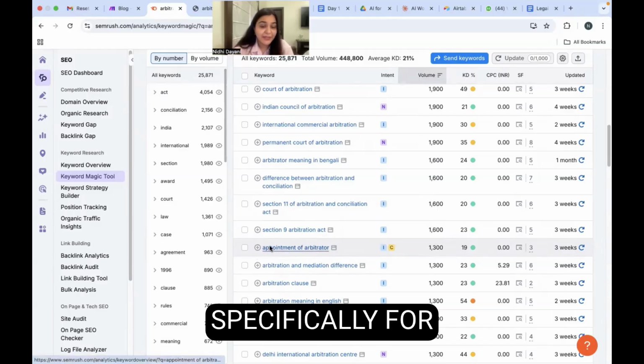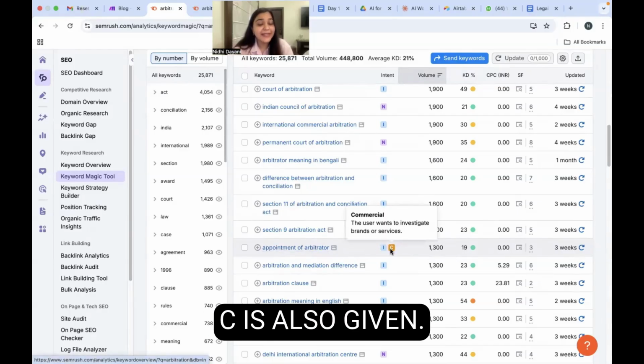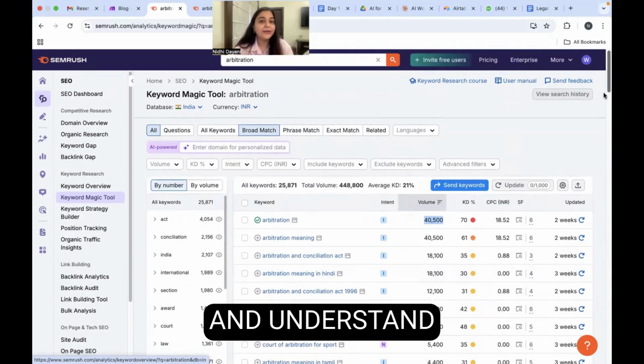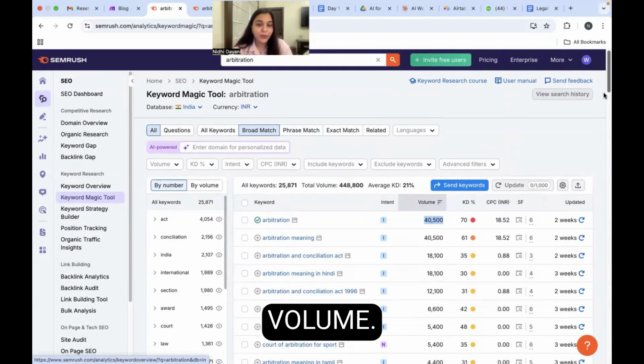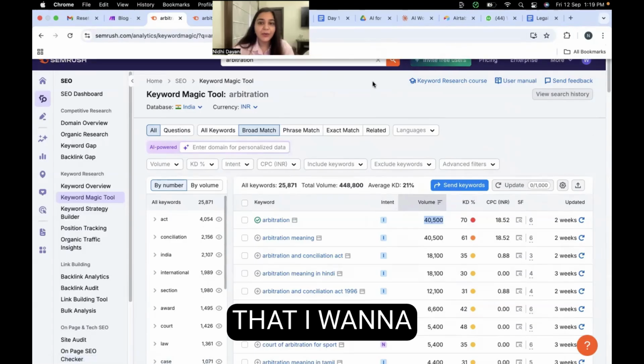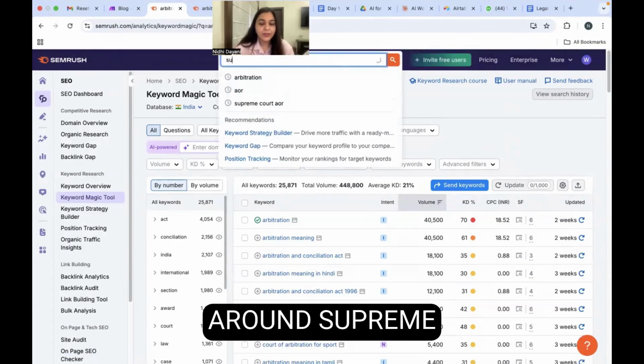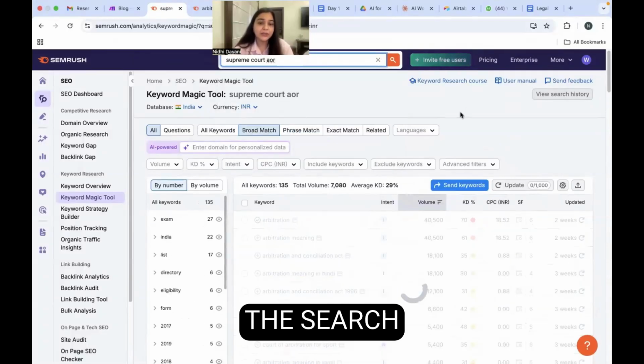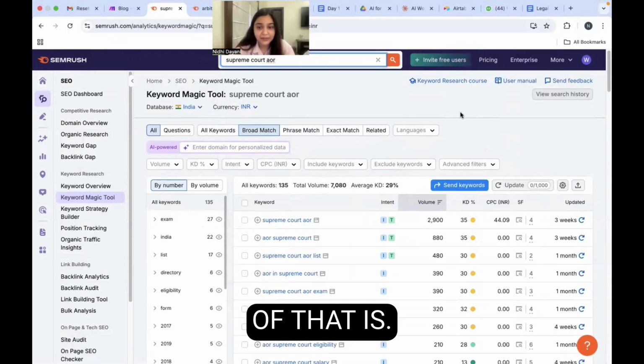You can see specifically for appointment of arbitrator, C is also given. So this is how you can read and understand the meanings of the search volume. Now let's say that I want to write something around Supreme Court AOR. Let's see what the search volume in respect of that is.